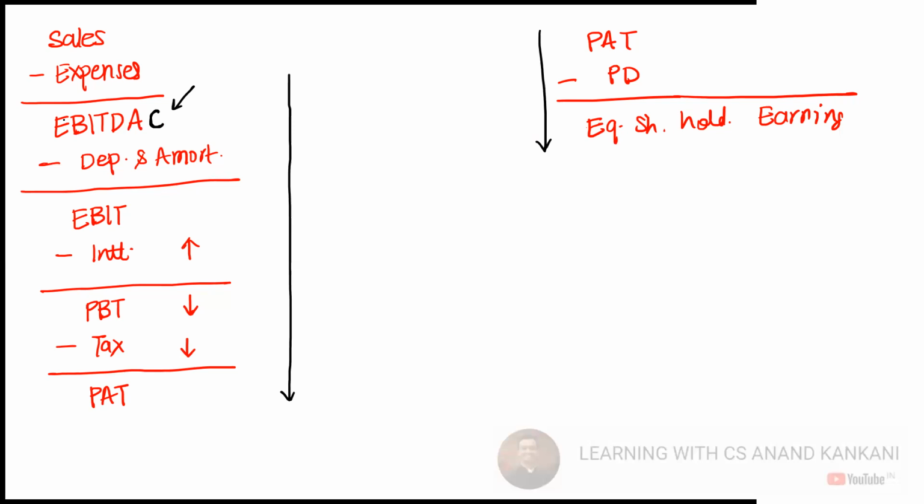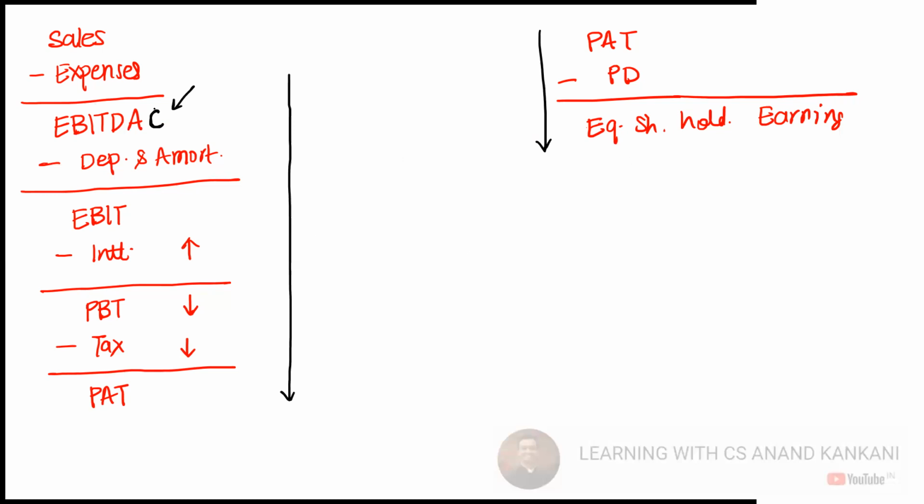You have earnings before interest, tax, depreciation, amortization. You deduct the depreciation and amortization amount, so you get the earnings before interest and tax. You deduct interest, you get profit before tax. You deduct tax, you get profit after tax. And from this profit after tax, you deduct preference dividend, so you get equity shareholders' earnings.